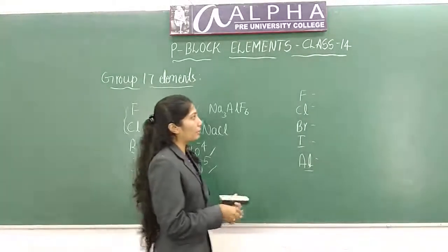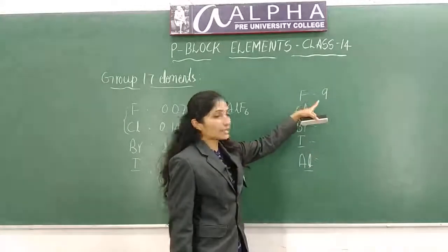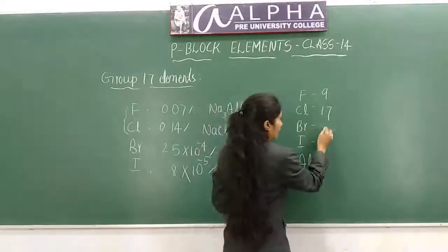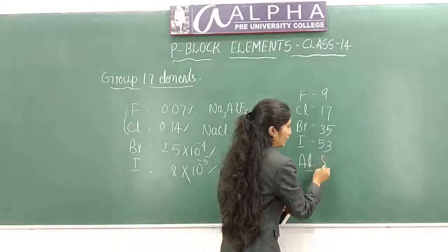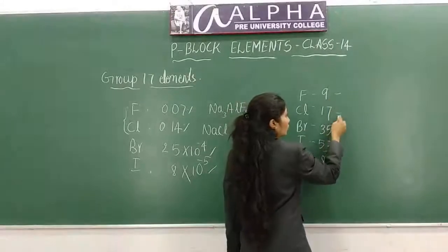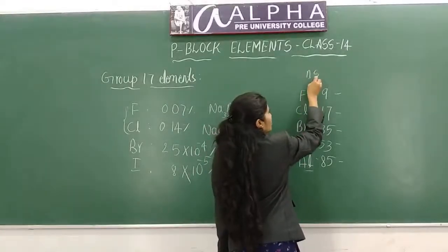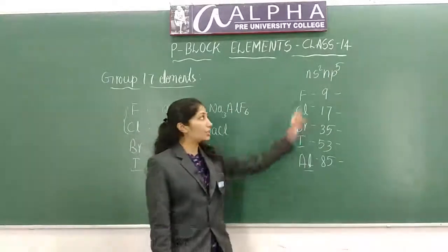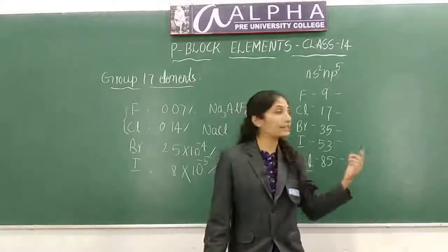So what is the atomic number of fluorine? Next let's see electronic configuration. Atomic number is 9. For chlorine it is 17, bromine 35, iodine 53, astatine 85. These are the atomic numbers of these elements. So how will you write the electronic configuration? The general electronic configuration is ns2 np5. All these halogens contain 7 valence electrons.